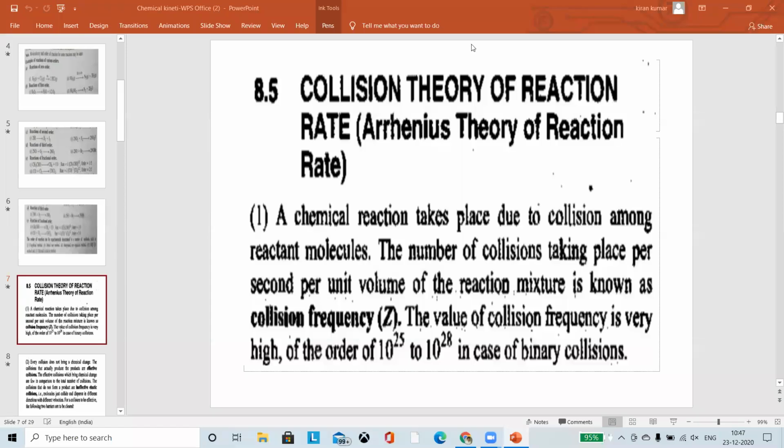Yes, sir. Aman? Yes, sir. Yeah. So now, yes, sir. Chemical kinetics we are studying, right? Yeah, Aman, something you're saying? What is that? No, nothing, sir. Okay, continue.